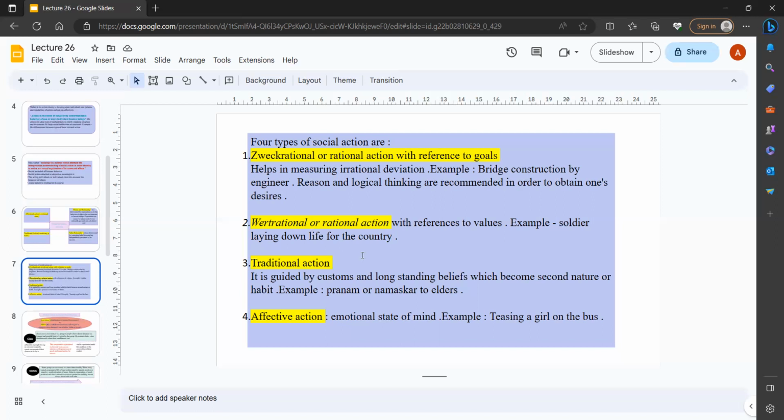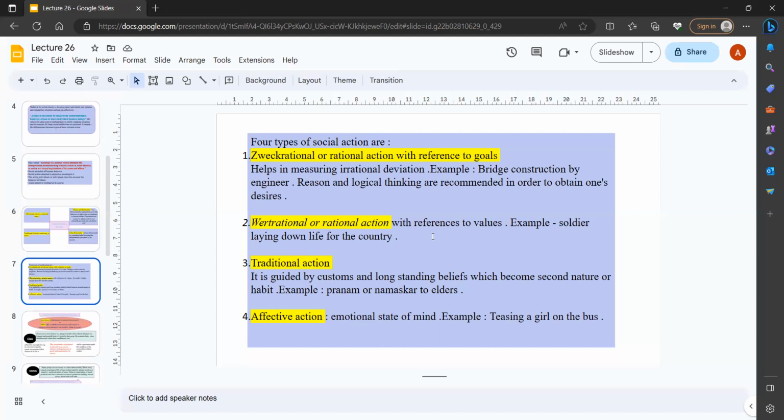Next is Wertrational, or value rational action, which is related to values. For example, a soldier laying down his life for the country. One more example: freedom fighters and socio-religious reformers who bring social change in society are examples of value rational action. Then third is traditional action. It is guided by customs and long-standing beliefs which become second nature or habit.